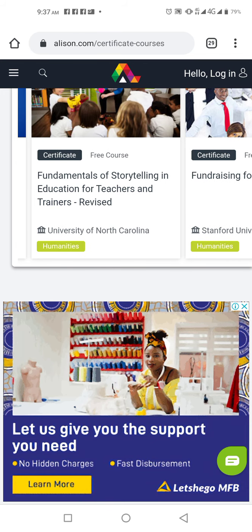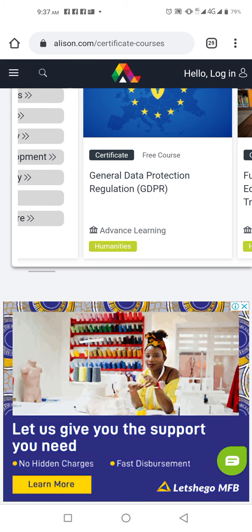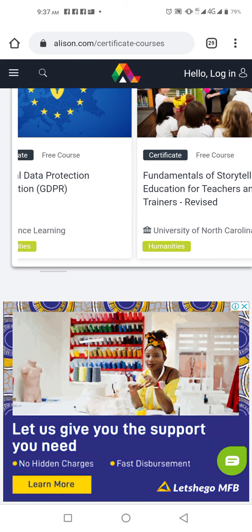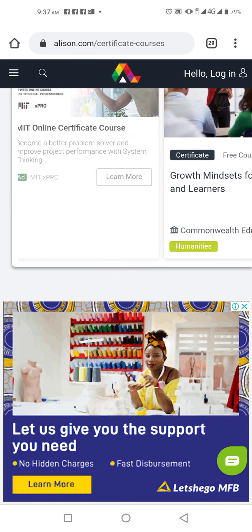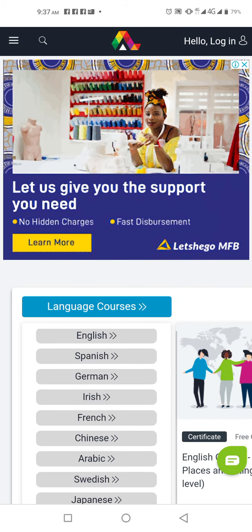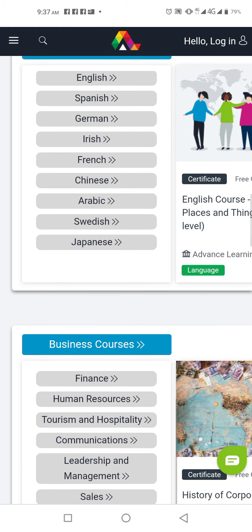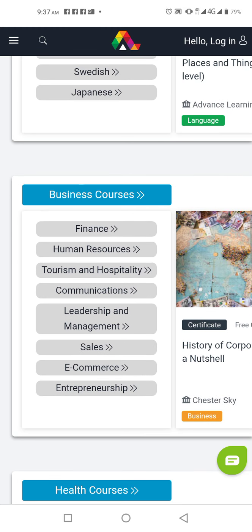This one is by University of North Carolina. Okay, this one is advanced learning. Okay, this one is Stanford University. Okay, there's some that are for other universities here too. Okay, this one is finance, human resources, tourism and hospitality.